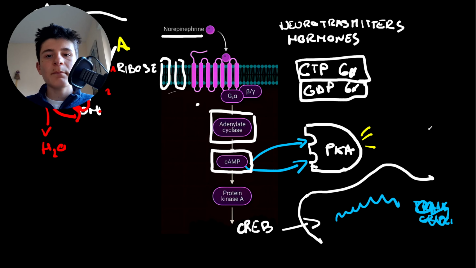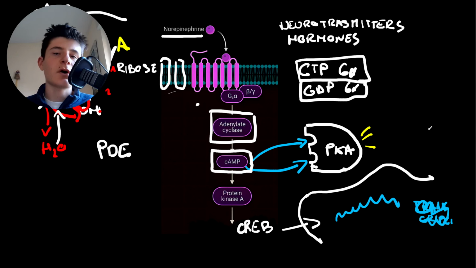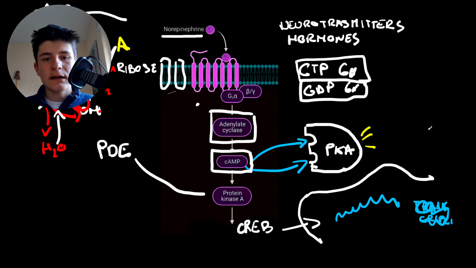And cyclic AMP is then broken down by an enzyme called phosphodiesterase, PDE. So PDE uses H2O to break the cyclic AMP bond and make AMP again. So PDE inhibits protein kinase A in an indirect way. And this is pretty much all of the overview about this pathway involving adenylate cyclase.